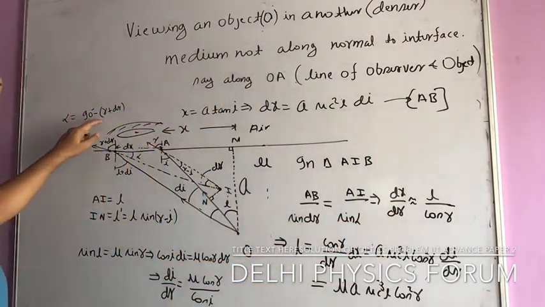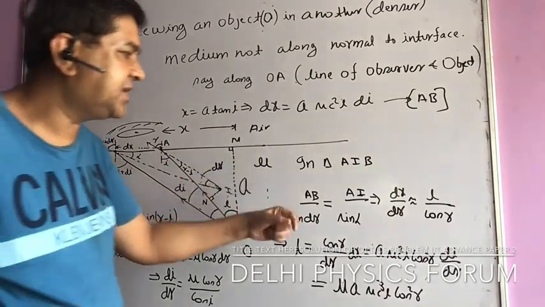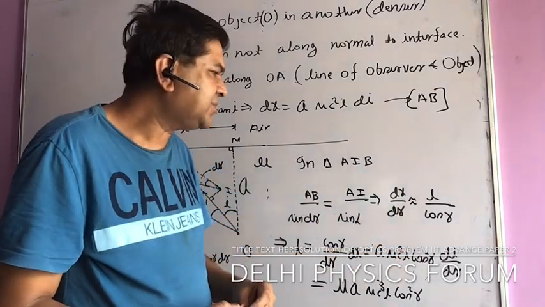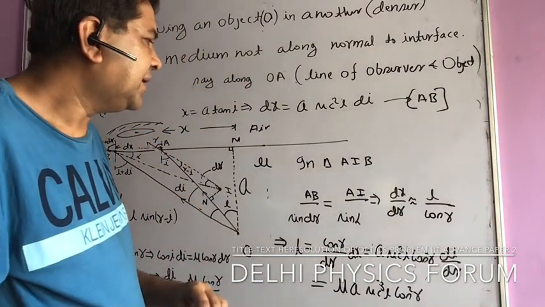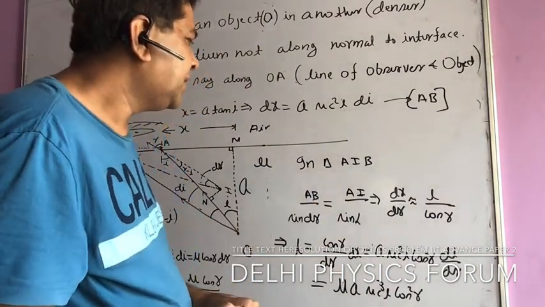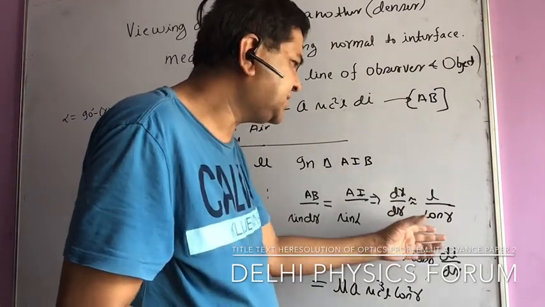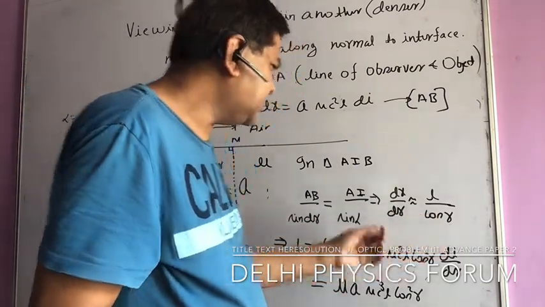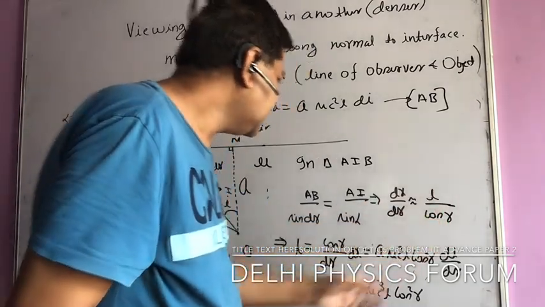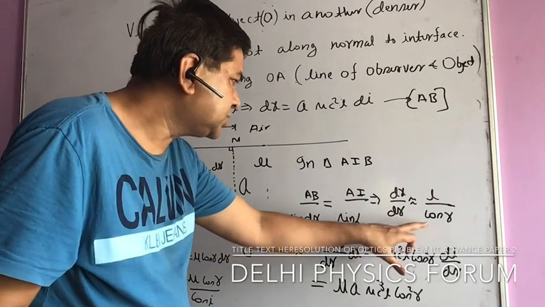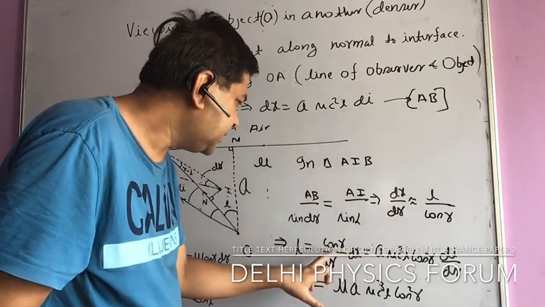Alpha is 90 minus R plus dr. So sin of 90 minus R plus dr is cos R plus dr. So dr is very small, so I can say approximately it. So we are getting what? L by cos R. Cos R plus dr is approximately cos R, because dr is very small, so I can put it as R. So now I am getting L, that is cos R dx by dr.